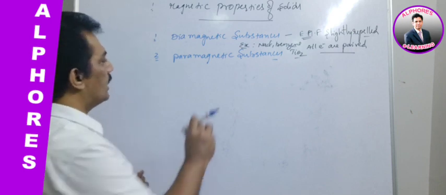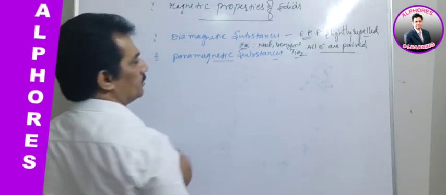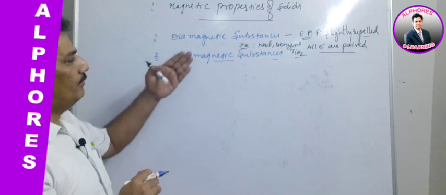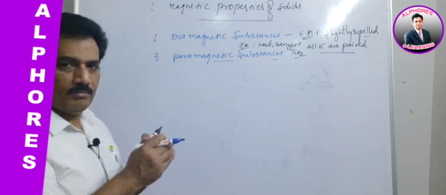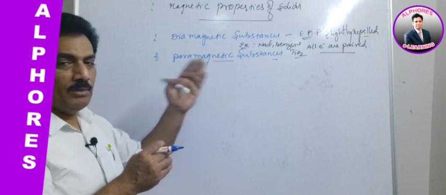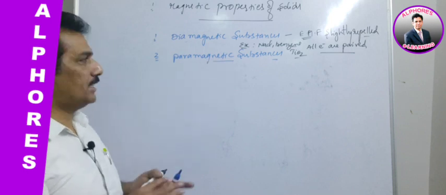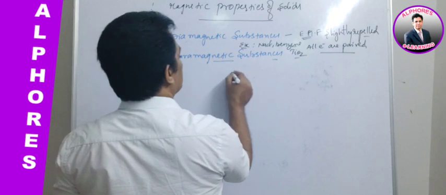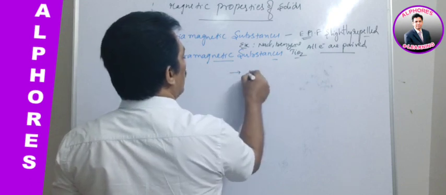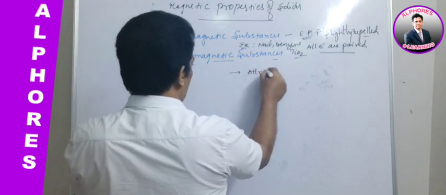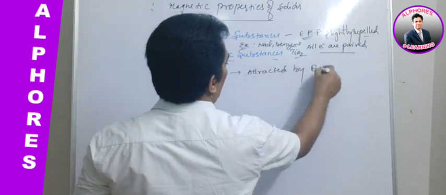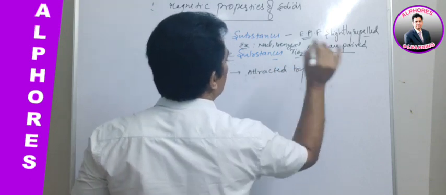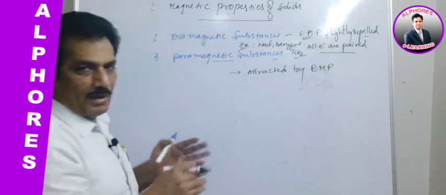Now coming to paramagnetic substances. Where diamagnetic substances are slightly repelled, these are attracted by the magnetic field. So paramagnetic substances are those which are attracted by an external magnetic field.